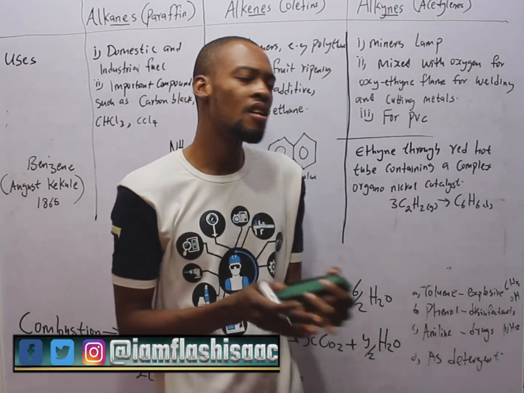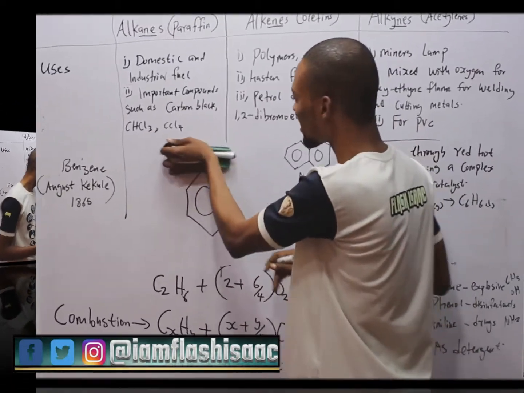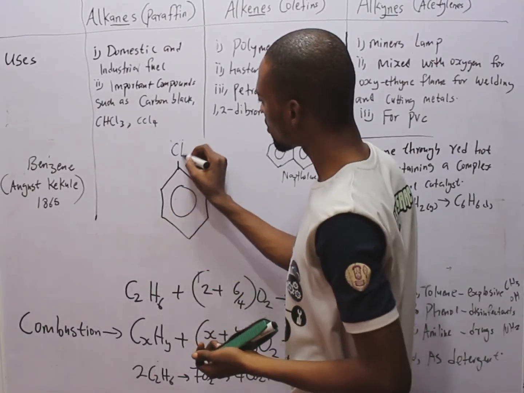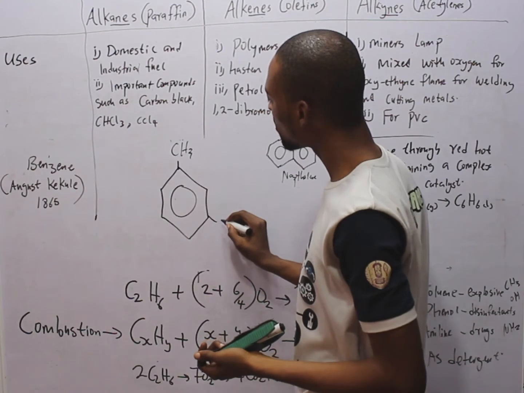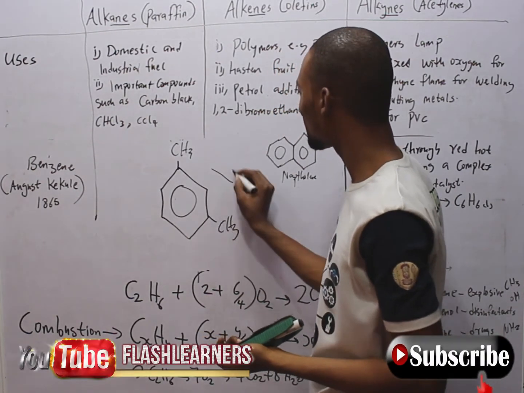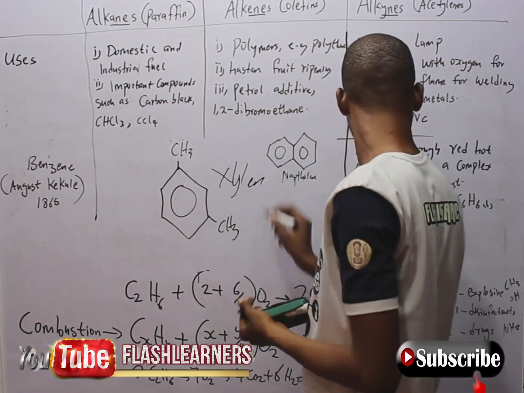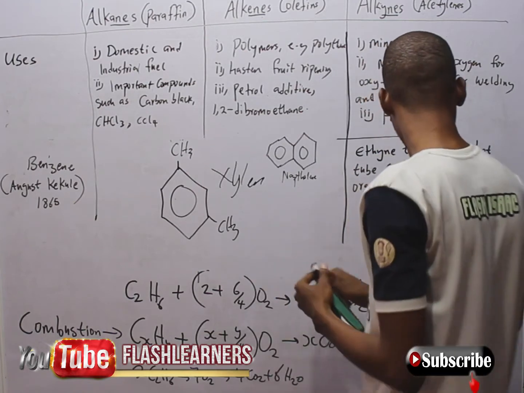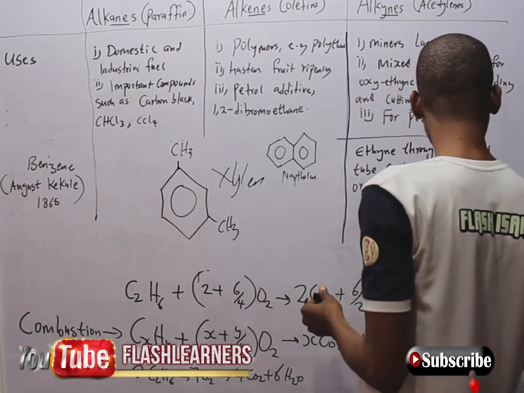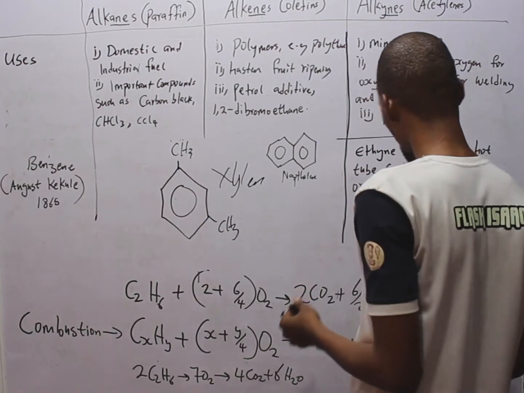These are benzene derivatives. Once you have something like this, CH3, or any other one here, CH3, it forms xylene. And benzene is also used in detergents. Then aniline is used in making drugs.